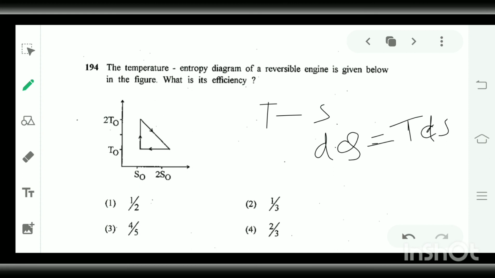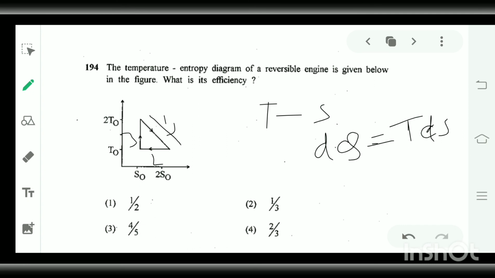In this, let me show, this is path 1, this is path 2, and this is path 3. In path 1 the gas expands, it means energy of the hot reservoir is taken.